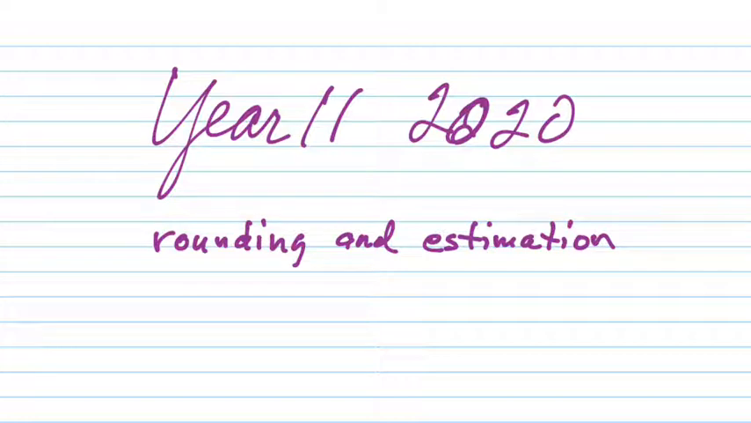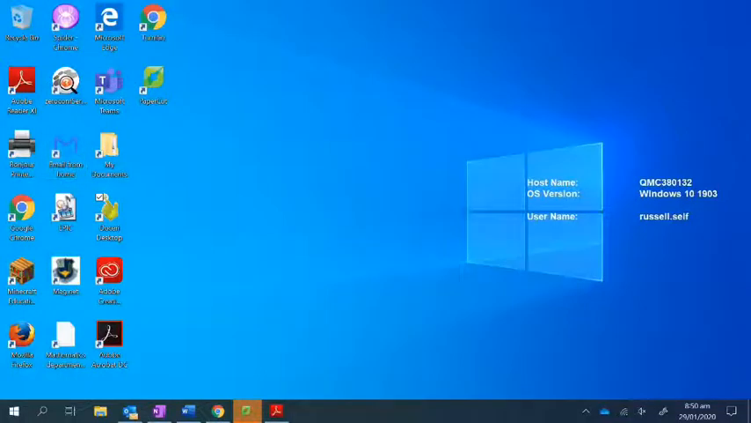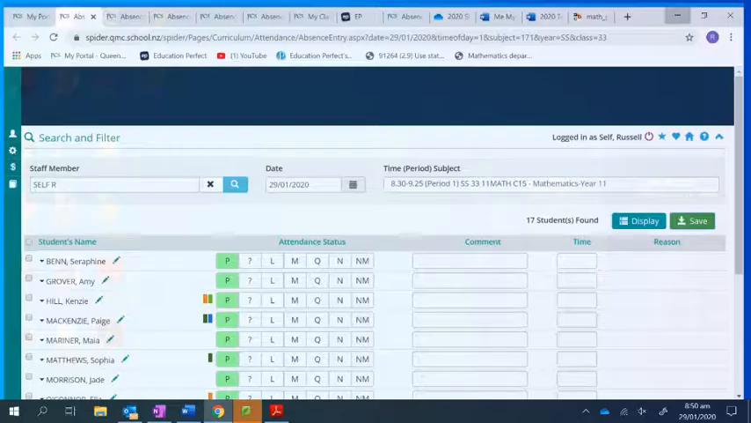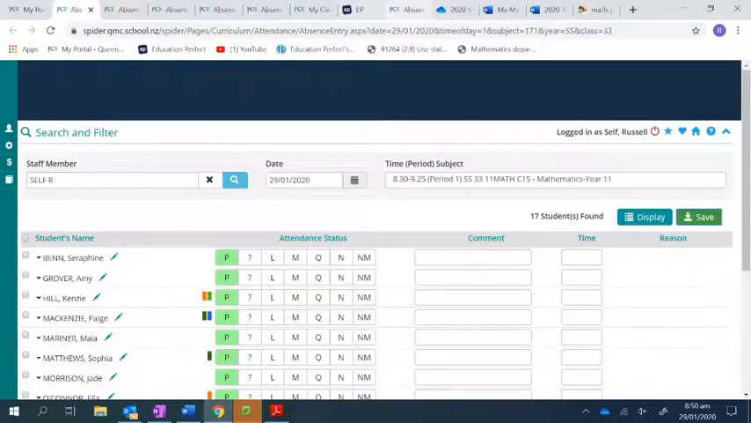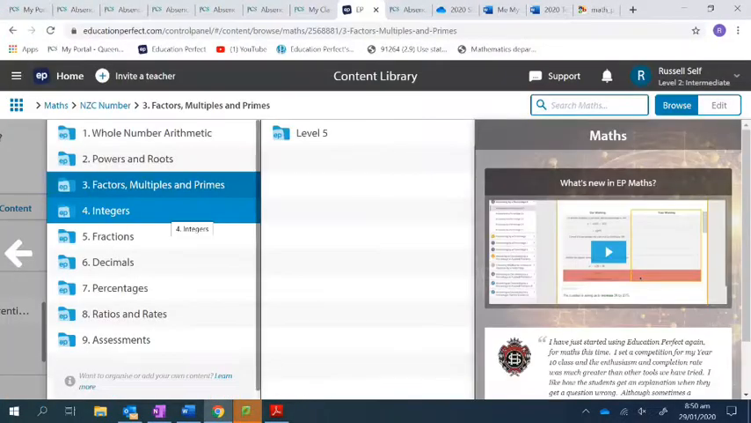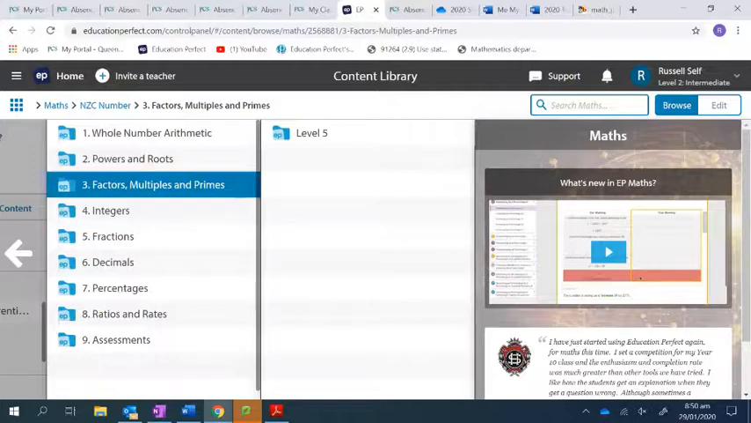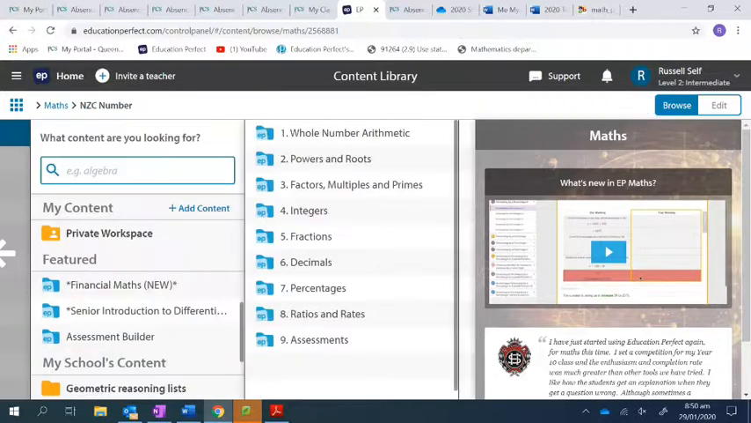All right. So rounding and estimation. We're going to go through a lesson about rounding and estimation. And again, for these, I'm going to use the lessons in Education Perfect, and then I'll add to that. Which means I do not expect you to write down everything that they have written down in Education Perfect because it's all there.